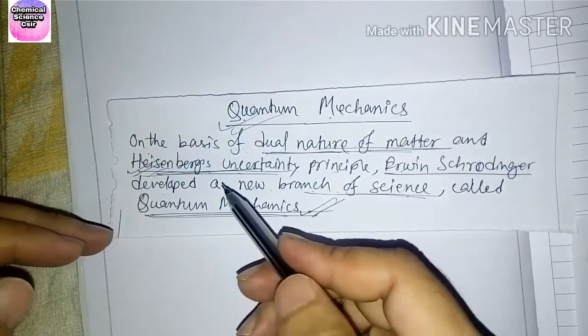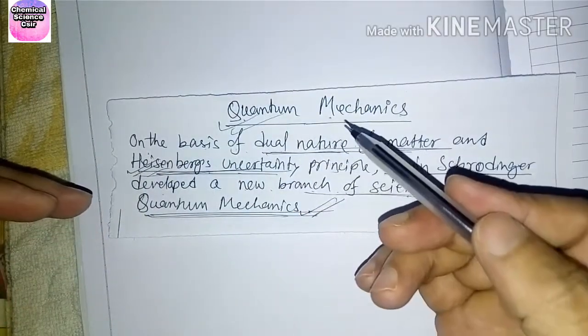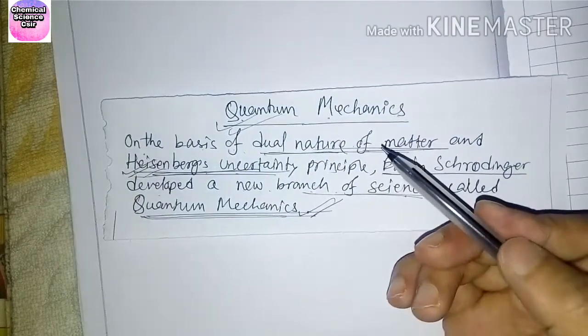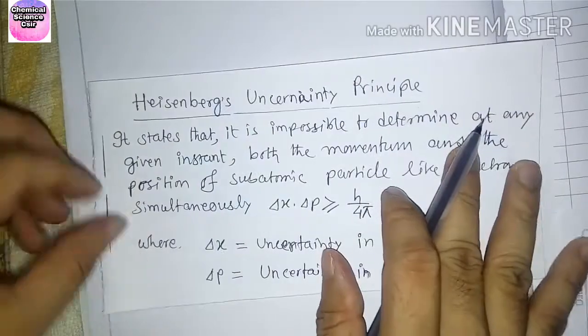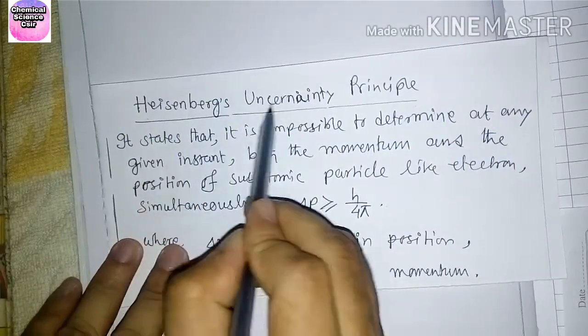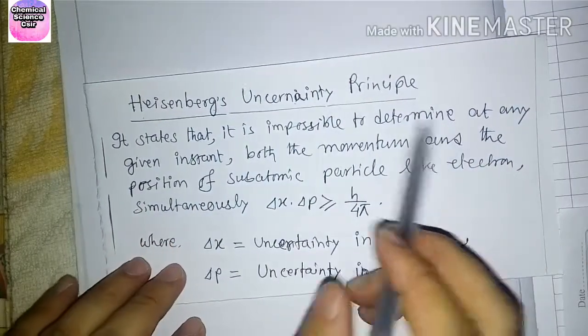What is the principle of Heisenberg? State the Heisenberg uncertainty principle.